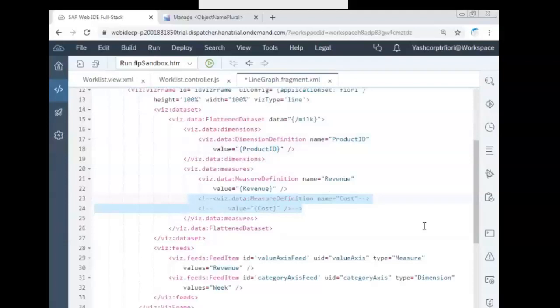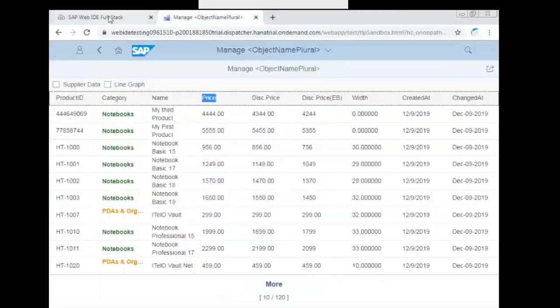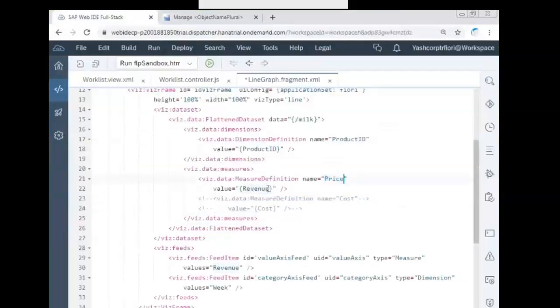The one I have highlighted for the measure definition is commented, so you uncomment that when you are doing the assignment and populate that with the width. That revenue you remove it and make it price. Product ID and price. Revenue, it must be price.